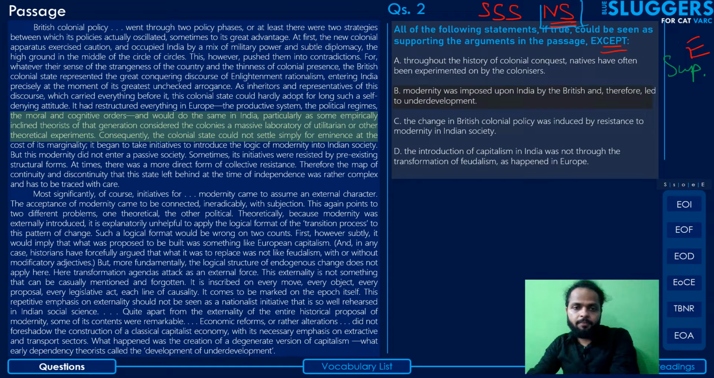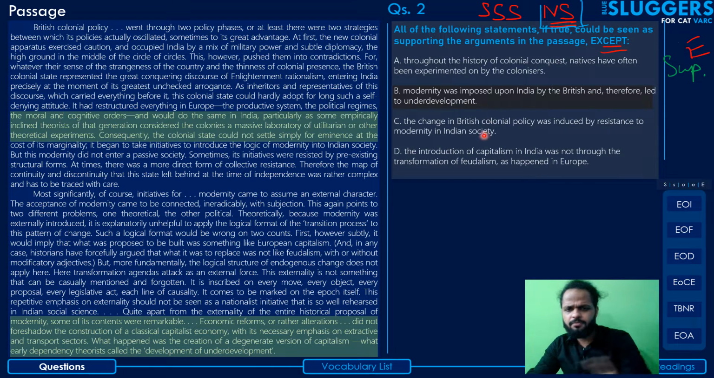Option B: modernity was imposed upon India by the British and therefore led to underdevelopment. Yes, that is true. We anyways know that this is true, but does this support an argument in the passage? Modernity was imposed upon India by the British. The author has said that, and therefore led to underdevelopment, and it did lead to the economic reform or the economic alteration part of it.